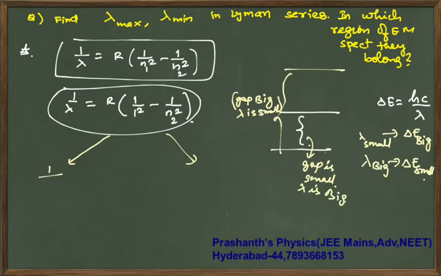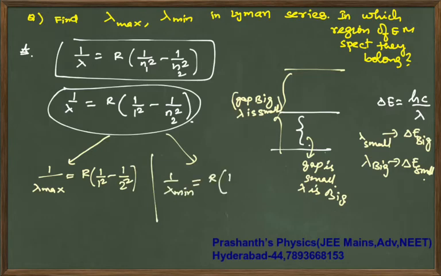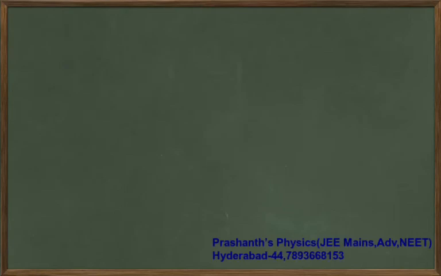So 1 by lambda max is R times 1 by 1 square minus 1 by 2 square. Here 1 by lambda min is R times 1 by 1 square minus 1 by infinity square. Limiting line, minimum wavelength. So like this you are supposed to solve the equation. Simplify it, you will get the answers. Right. Next, all basic questions we are touching first so that it makes the subject easy.